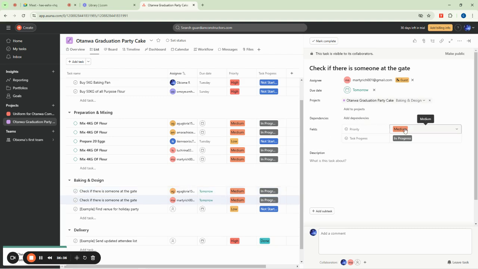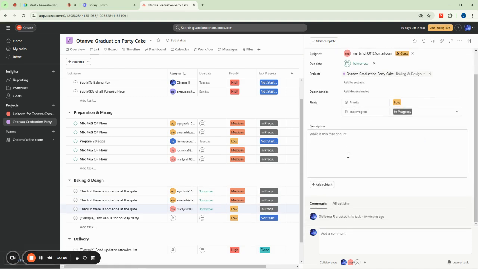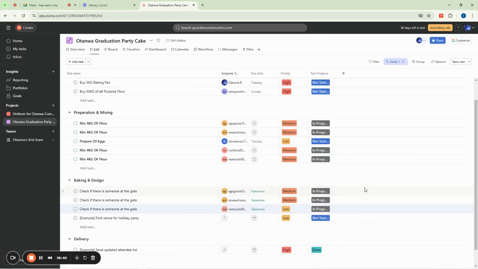Then you can select the priority. Of course, they are just trying to check if somebody's at the gate. So this one is not high priority, it's low priority. And of course, they have to do it that day because they are junior staff, so they don't want any kind of problem. So they will just have to ensure that they do what they are asked to do. So they've already left to go and do it.